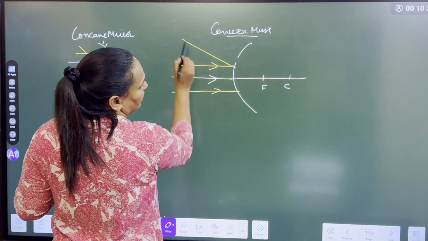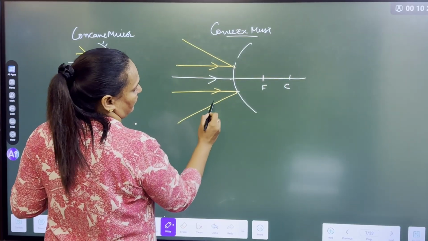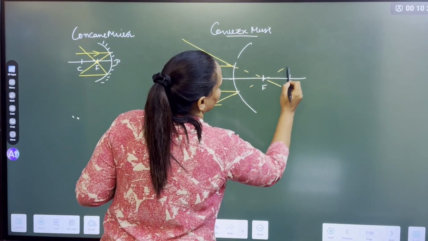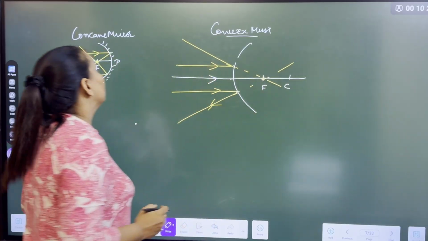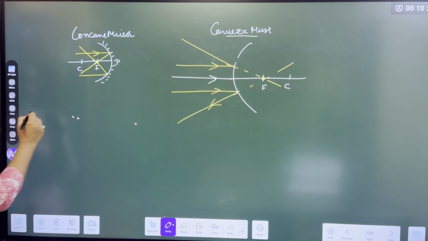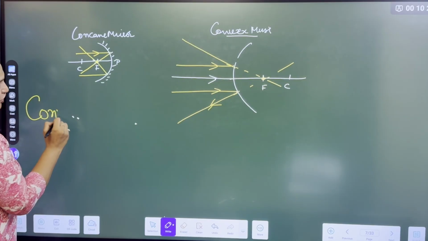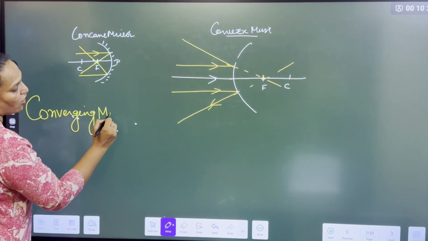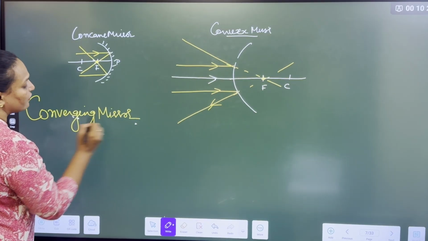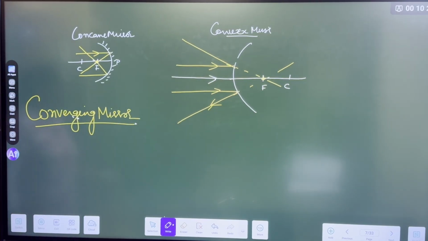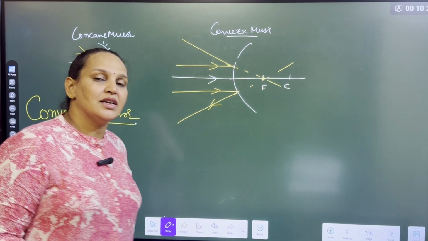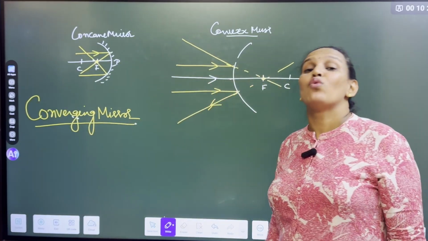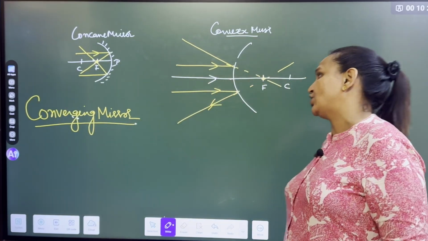They will diverge like this. So if you extend them, they will look like they are meeting behind the mirror. That's why a concave mirror is called a converging mirror. Please remember, if they say concave mirror, what is the other name? Converging mirror. Why is a concave mirror called a converging mirror? Because parallel rays of light meet at one point after the reflection.